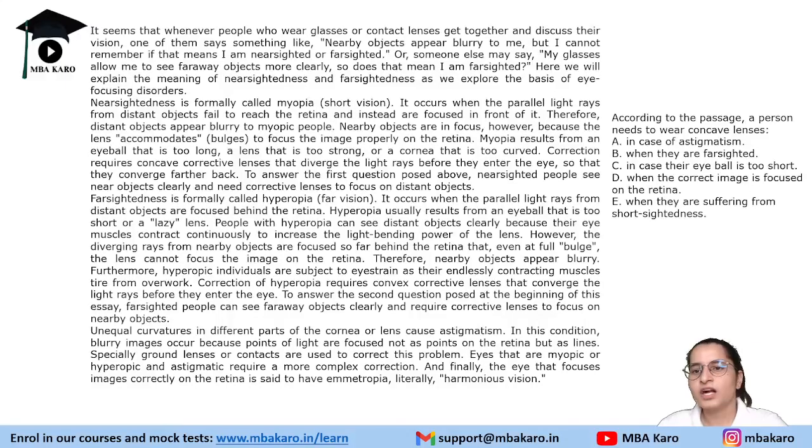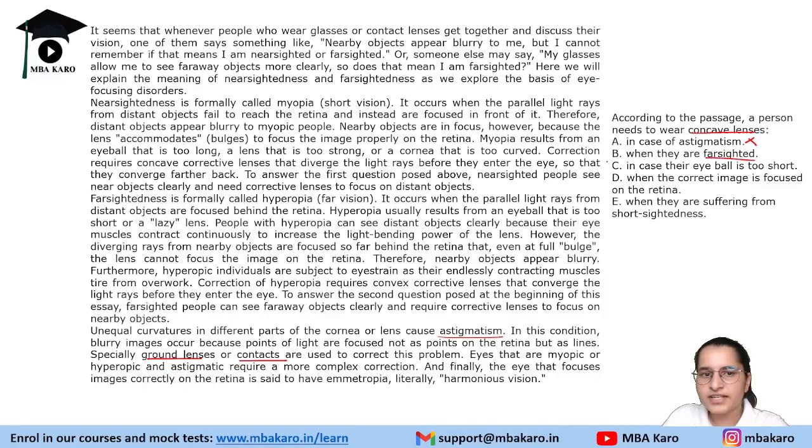The next question is, according to the passage, a person needs to wear a concave lens when? In case of astigmatism, the correction mentioned here is ground lenses or contact lenses, so they are not wearing concave lenses.